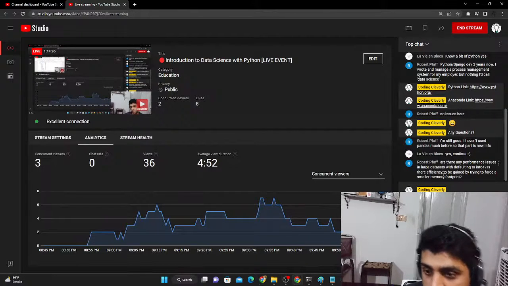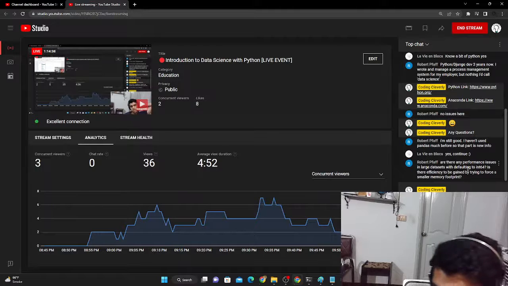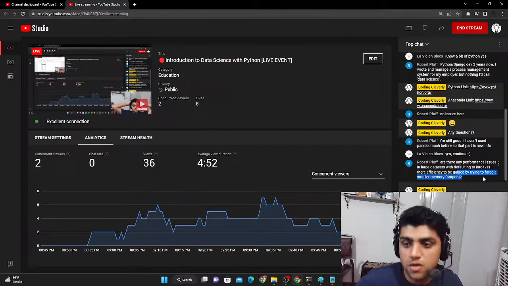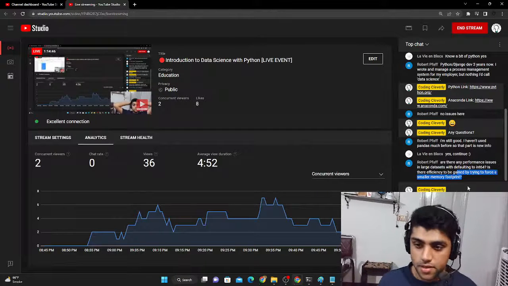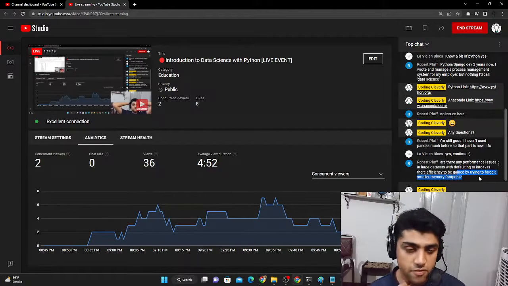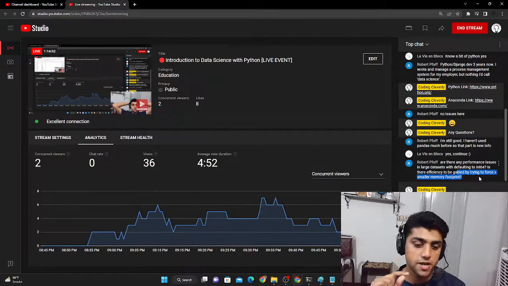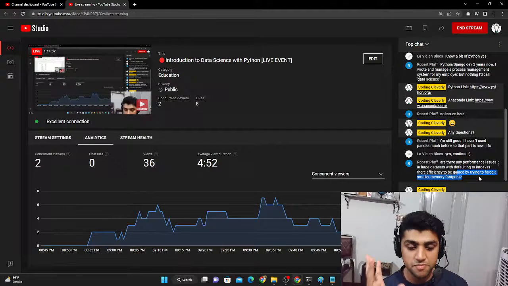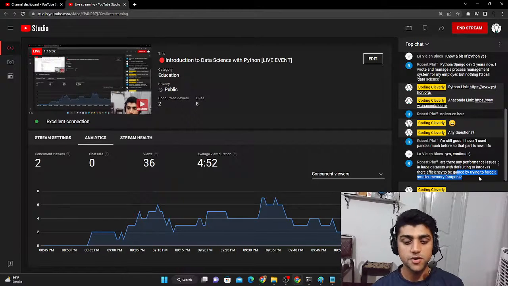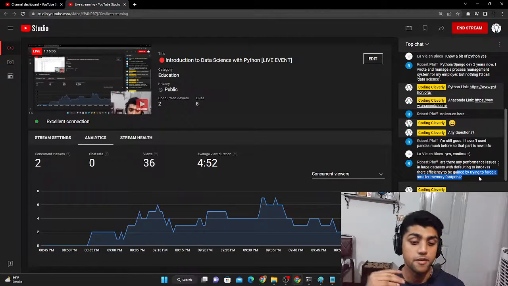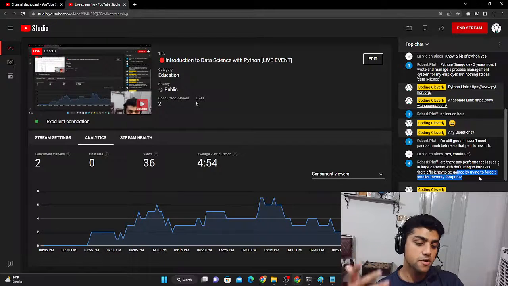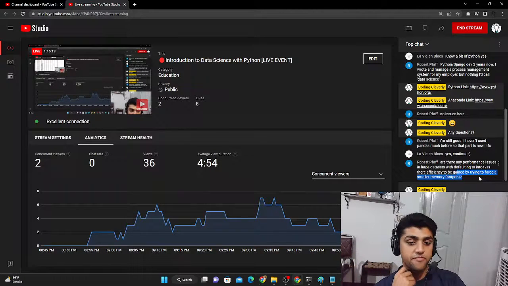Are there any performance issues in large data sets with defaulting to int64? Is there efficiency to be gained by trying to force a smaller memory footprint? Yeah, that is a 64-bit int. You could convert those 64-bit into a 32-bit int, and that does make the memory more efficiently used. What I'm trying to say is that you basically use smaller amounts of memory and are using a better format. But suppose those numbers are large, and for those large numbers you would need a bigger size, and that's why int64 would be suitable.